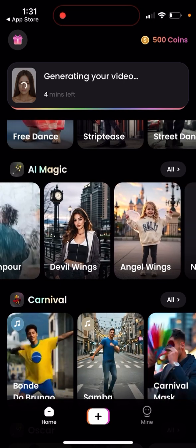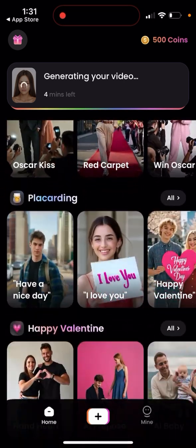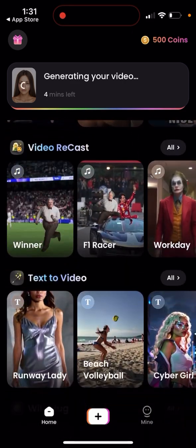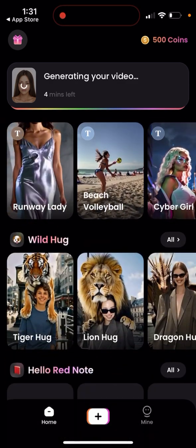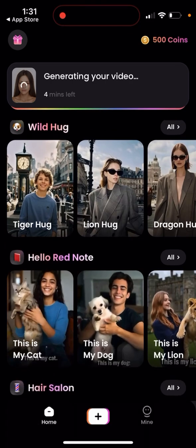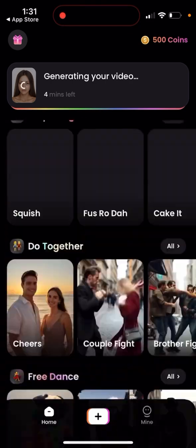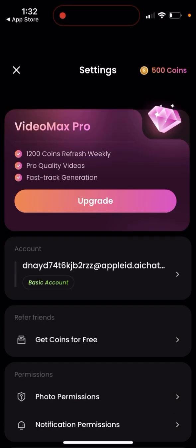Really amazing library of all these effects. Oscar, placarding, Happy Valentine, meme face swap, video recast, like with one eraser, text to video, wild hug, hello red note, hair salon, cat tags. So this is what you can get, and then you have your video. I will show you exactly how it looks, so you can decide whether you want to upgrade or not.